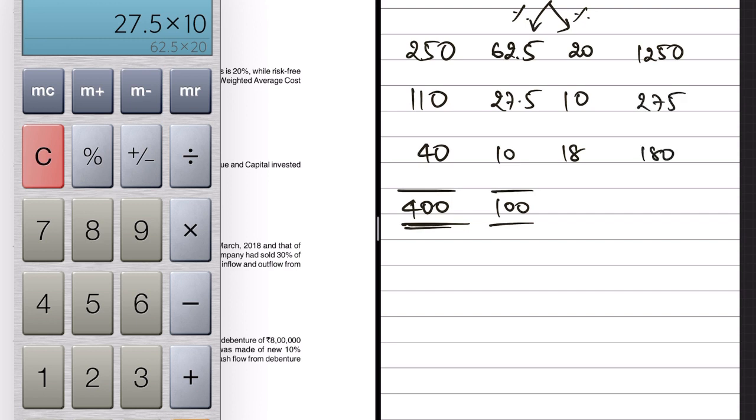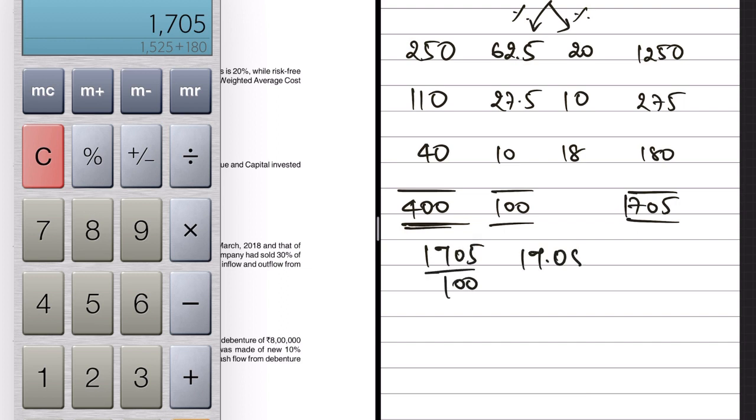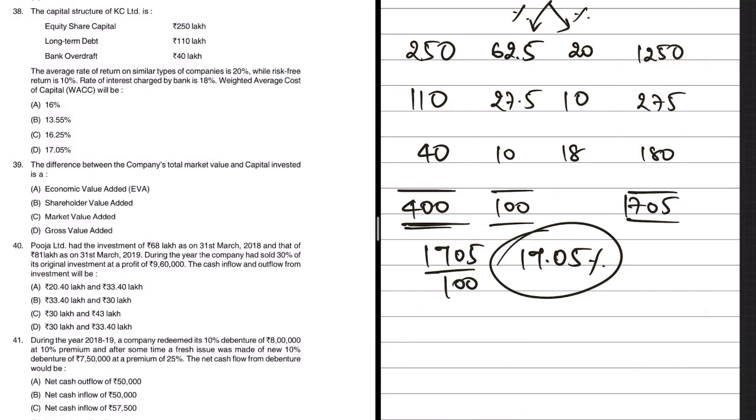Then this is 180. So all the three put together, it would be 1250 plus 275 plus 180. 1705. So this 1705, if you divide by 100, it will be 17.05%. This is the weighted average cost of capital, and we have option D, 17.05. That is in fact the right answer.